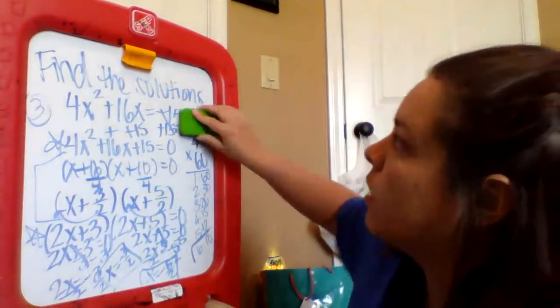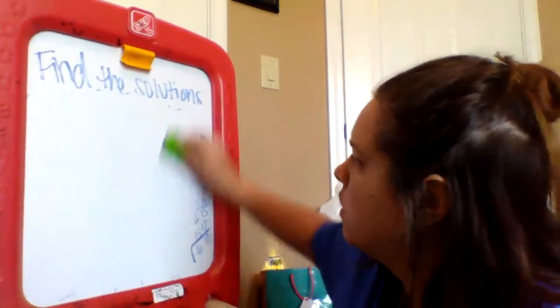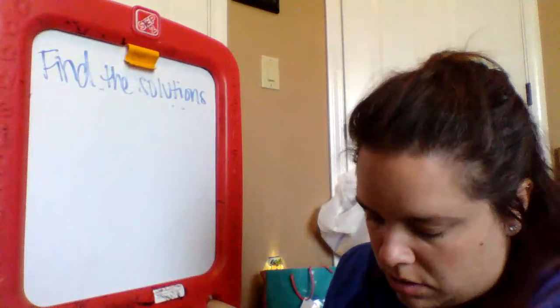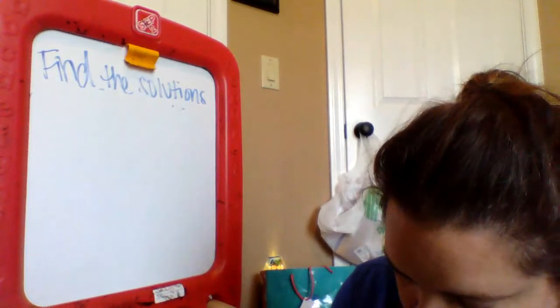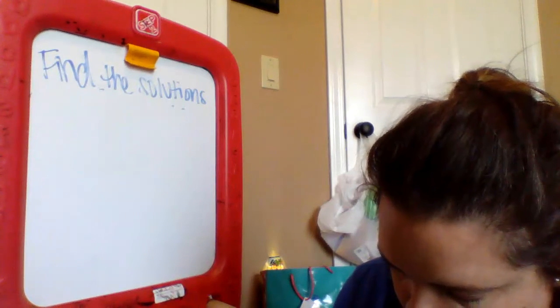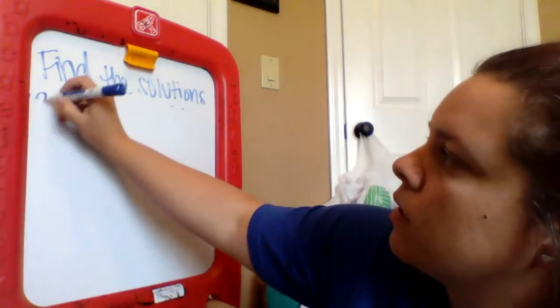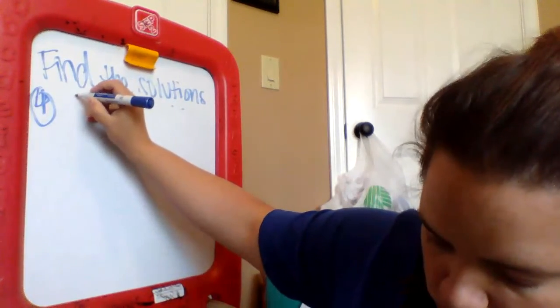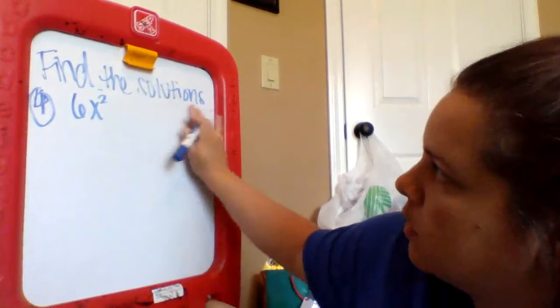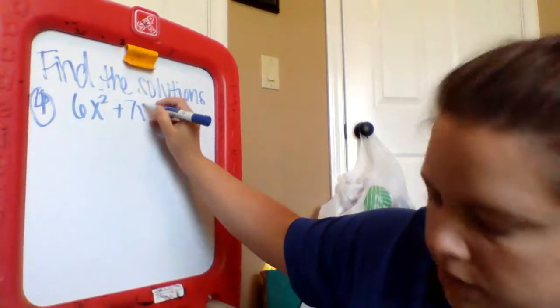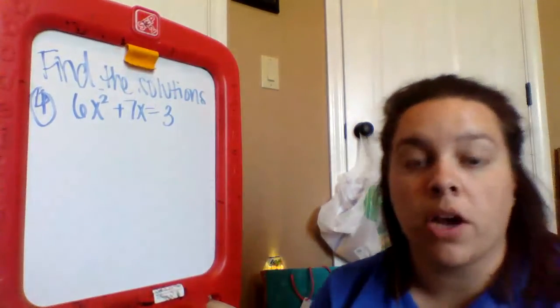All right. This will be our last one. I didn't mark this one out either, so I'm going to go for that real quick. Okay. Oh, this is number 4. So 6x squared plus 7x equals 3. Alright, pause me and go for it.